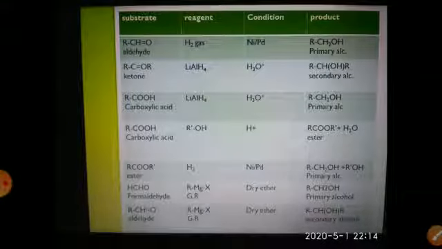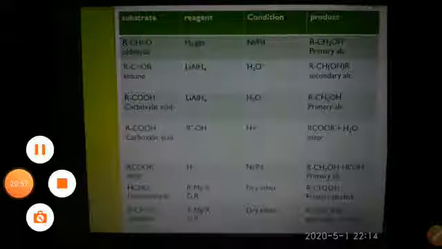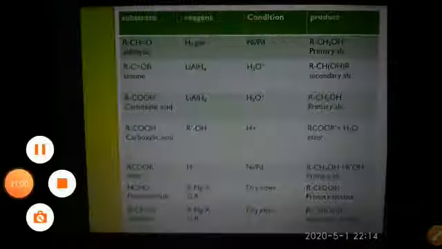So these were some of the methods of preparation of alcohols. So here we have completed the methods of preparations of alcohols.